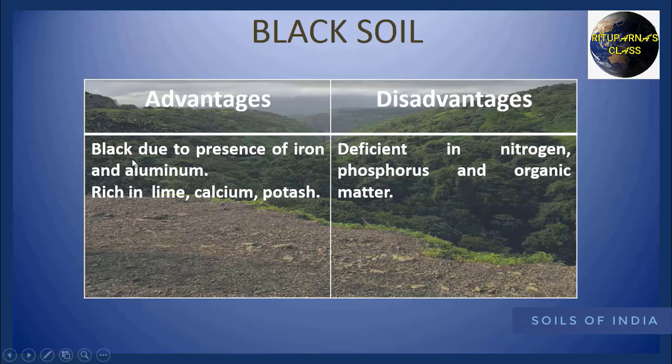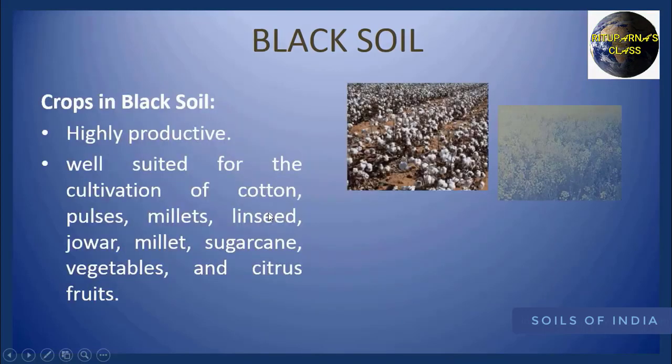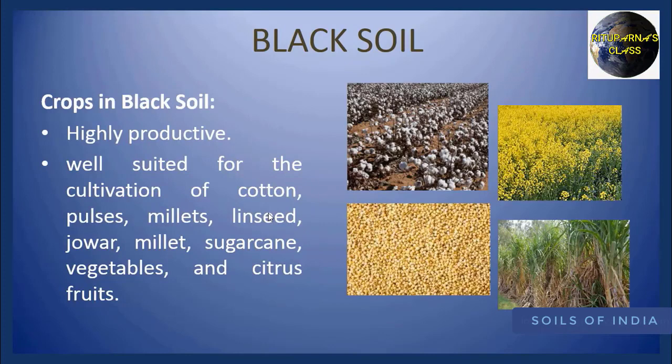Black soil is black in color due to the presence of iron and aluminium, but it is deficient in nitrogen, phosphorus and organic matter. But it is rich in lime, calcium, potash. So, black soil is a highly productive soil. It is well suited for the cultivation of cotton, pulses, millets, linseed, jowar, sugarcane, vegetables and citrus fruits. If you go to the Nasik region of Maharashtra, you can see the cultivation of those crops.